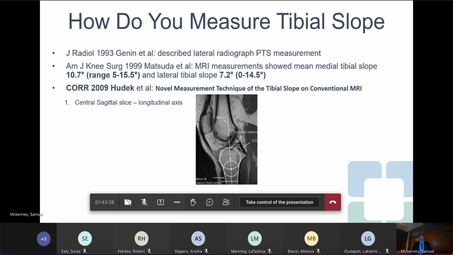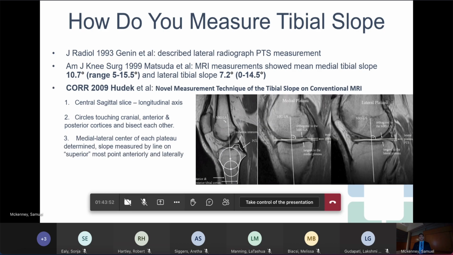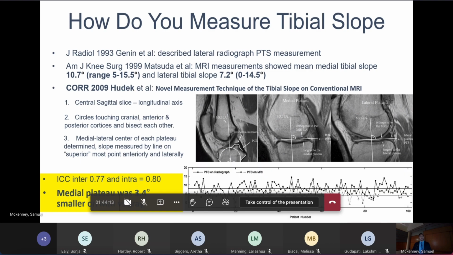What they did is find the central sagittal slice of the MRI, and they drew 2 circles which touch the anterior and posterior tibial cortices as well as the cranial aspect, and they bisected one another. The line drawn between the centers of these circles determines the longitudinal axis off of which the tibial slope is measured. They had very good intra- and inter-rater reliability in their study, but they noted that the medial tibial plateau on average had a 3.4 degree increased tibial slope on X-ray as compared to MRI. You see in this graph from their paper, X-ray overestimated tibial slope compared to MRI.